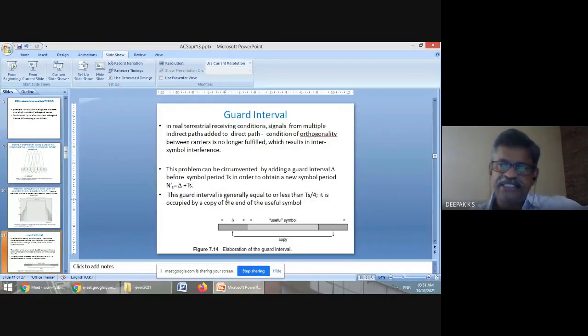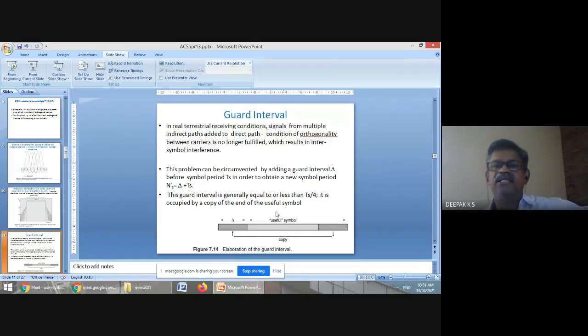So that is the theoretical aspect. However, in real terrestrial receiving conditions, signals from multiple indirect paths add to the direct path. This exists in a normal unguided media. So the condition of orthogonality may no longer be fulfilled, even with fk equal to f naught plus k by Ts, even if that is satisfied, because of this multiple reflection, signals are adding.